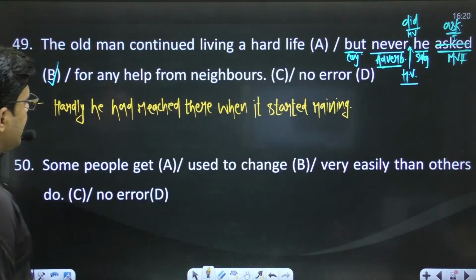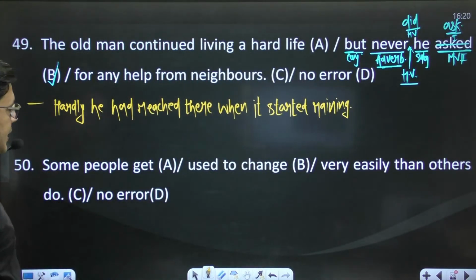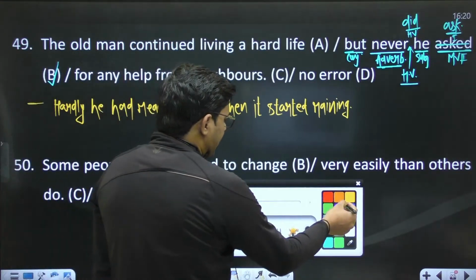Hardly he had reached there when it started raining. Okay, you know,